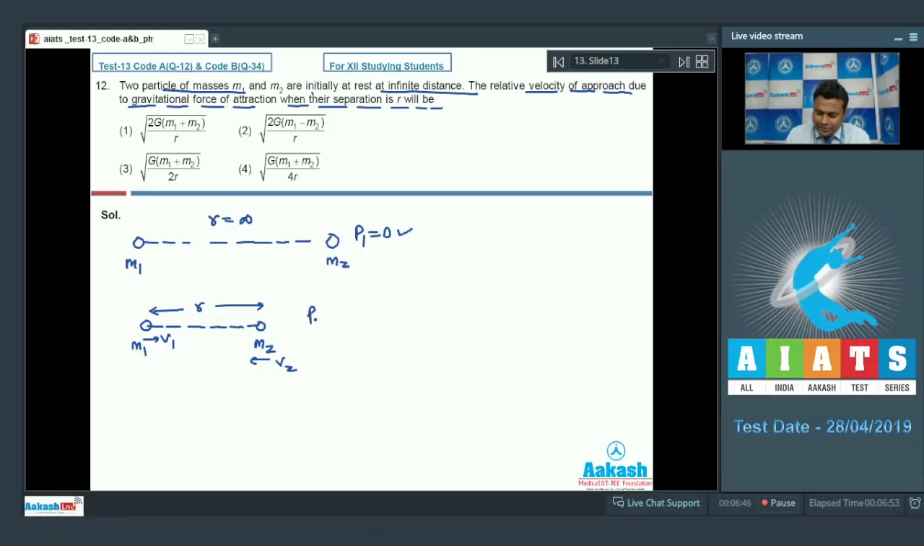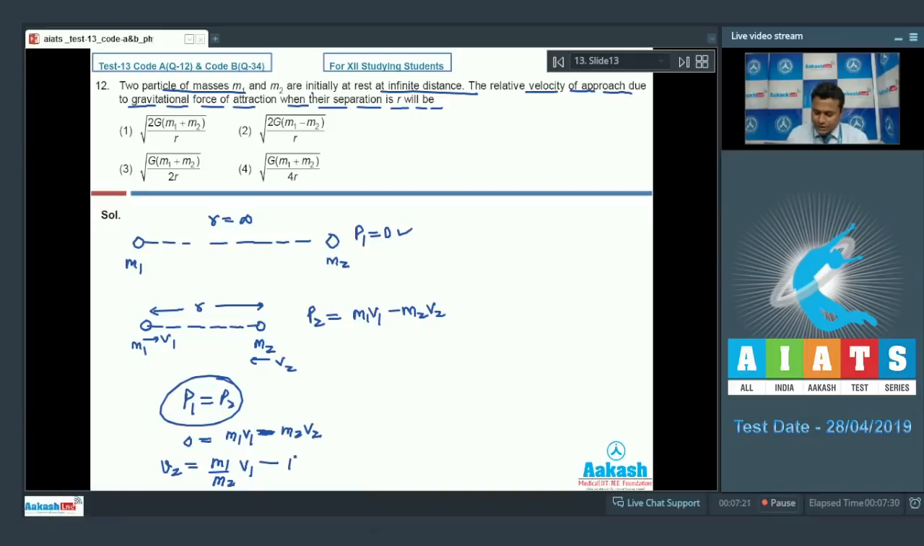The momentum p2 in this case can be written as m1 v1 minus m2 v2, as on this two block system there is no external force acting, so momentum will be conserved, and we can write p1 must be equal to p2, law of conservation of momentum. Therefore 0 equals m1 v1 minus m2 v2. From here we can write the expression for v2, that is m1 upon m2 multiplied by v1. Suppose equation number 1.